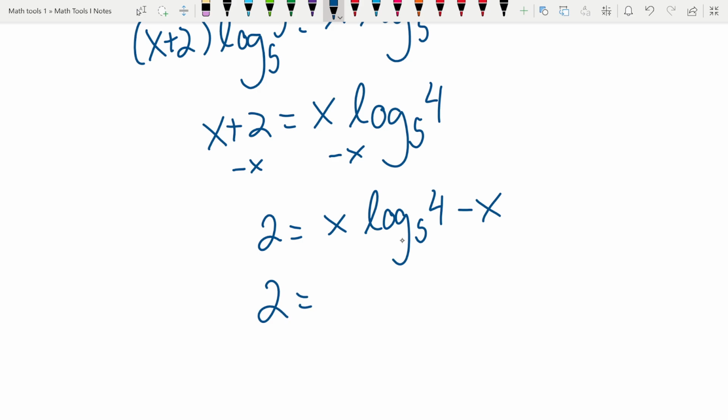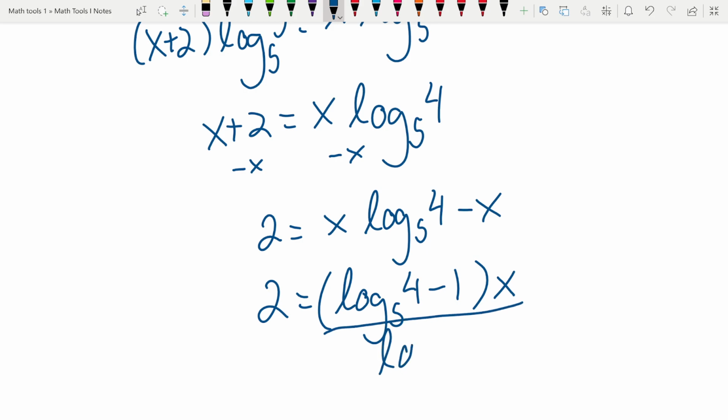So we're going to do this and we're going to get log base 5 of 4 minus 1 times x. Okay. So I'm still combining like terms here. Another way to think about it is that I factor an x out, right? Combining like terms and factoring are really the same thing. So we're pulling an x out of here, we're pulling an x out of here. Here we're left with log base 5 of 4, here we're left with a minus 1, okay? So either way, I'm grouping the numbers together so that they're off of the variable. So now I can divide both sides by that number.